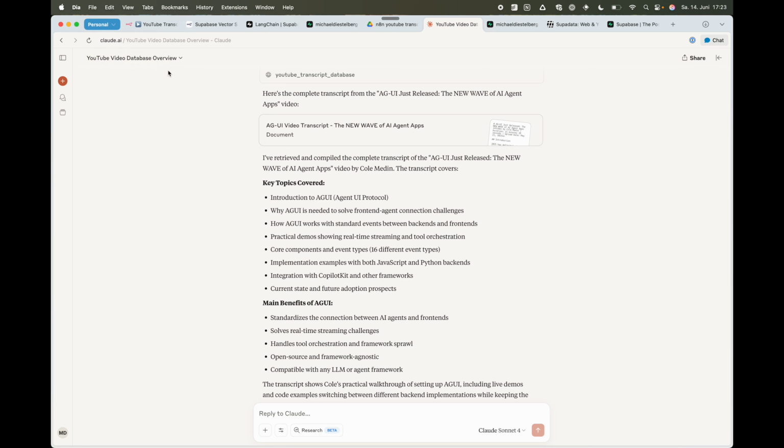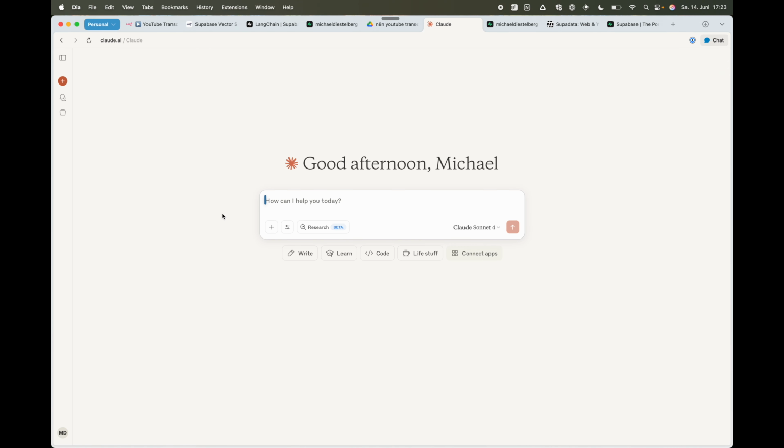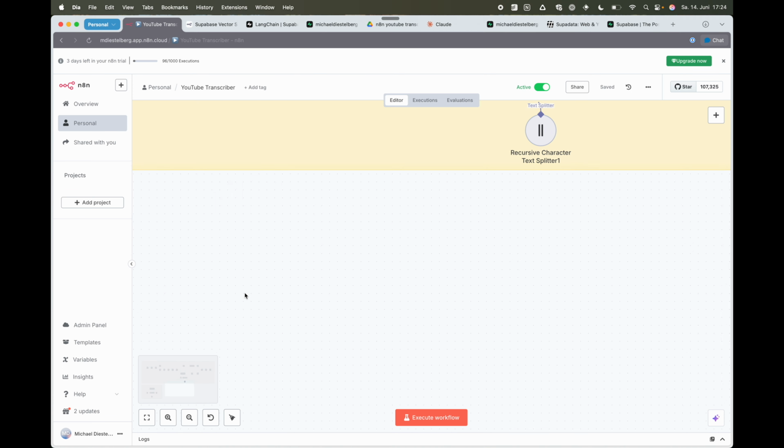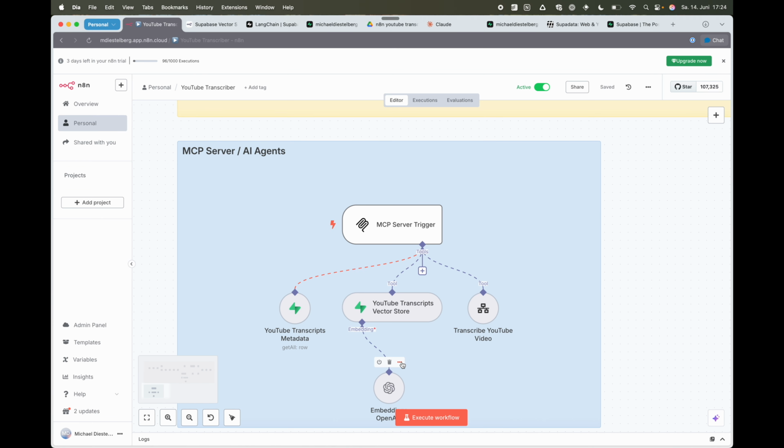The last step is to connect your MCP server trigger to Claude or any other AI client to be able to use these tools. So when I'm creating a new chat in Claude in this example, I have my N8N connections already set up here. And it shows me exactly the three tools that I've created in N8N. So the transcription tool, reading from the YouTube transcript database, and reading from the YouTube transcripts metadata table. So looking at these three, you can see these are exactly the three tools that I defined over here.